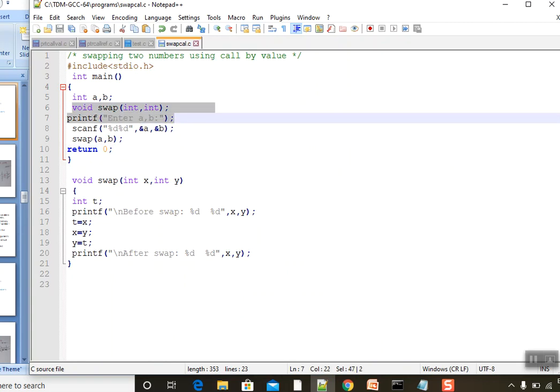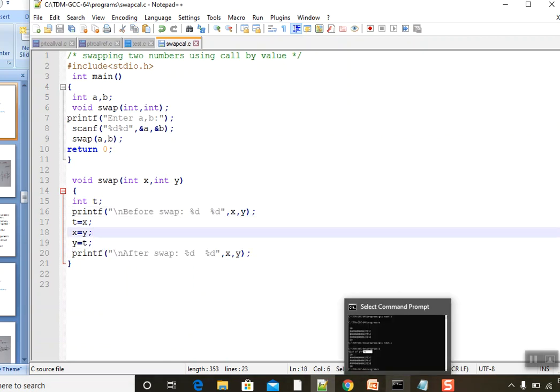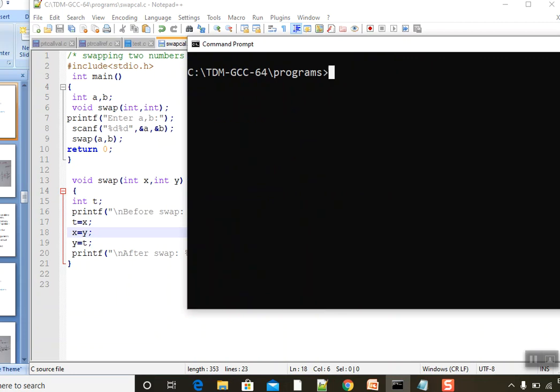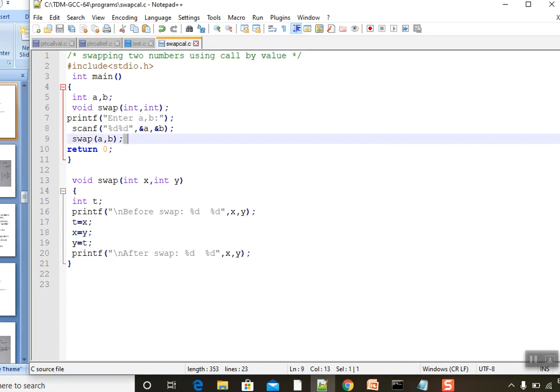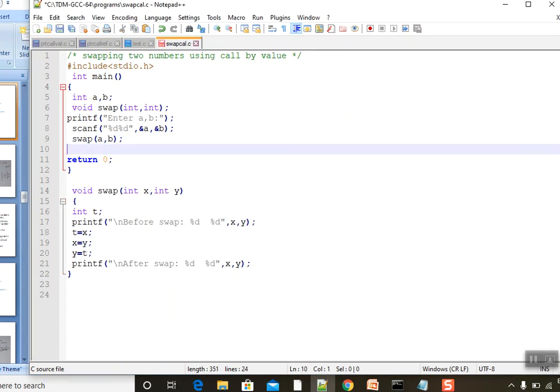So we are declaring a function, we are reading A and B, then we are calling the swap function. There we are printing before swap and after swap. See what is happening. What is the file name? swap call dot c. gcc swap call dot c. No error. I'm giving 10 20. So before swap 10 20, after swap 20 10. Let me print it after this. What is happening?